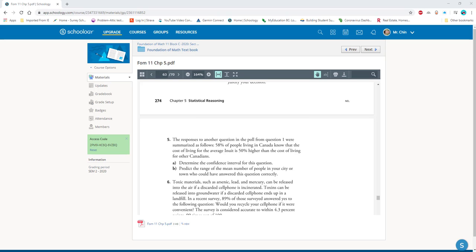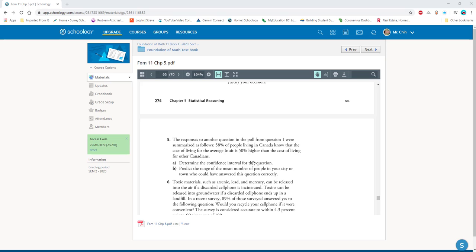Okay, so this is the answer to FOM 11, Chapter 5, Section 6. Question number 5 says the response to another question in the poll from question number 1 were summarized as follows. 58% of the people living in Canada know that the cost of living for the average Inuit is 50% higher than the cost of living for other Canadians. It says here, can you determine the confidence interval for this equation?